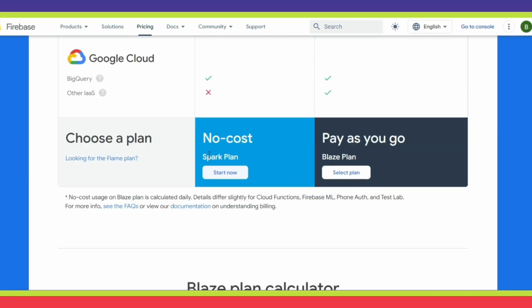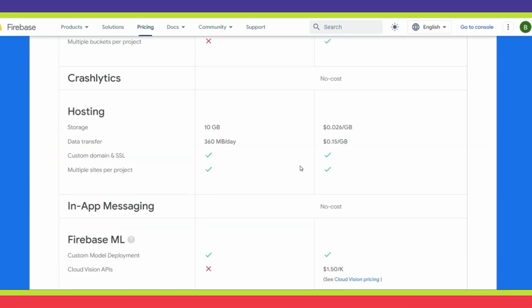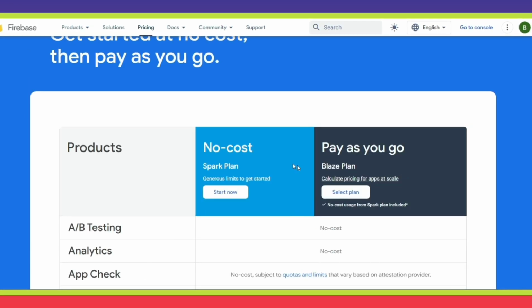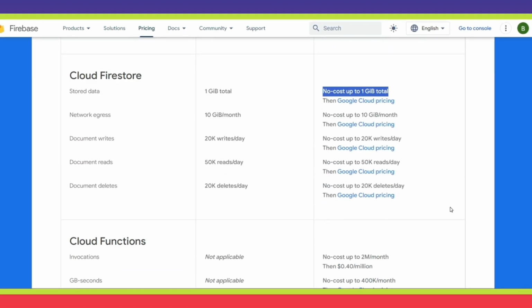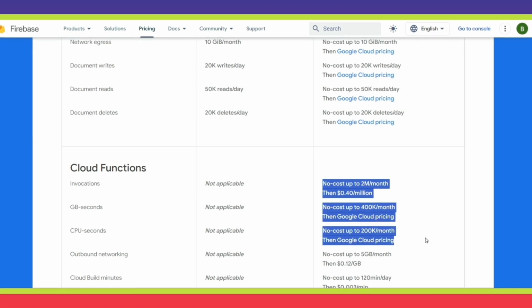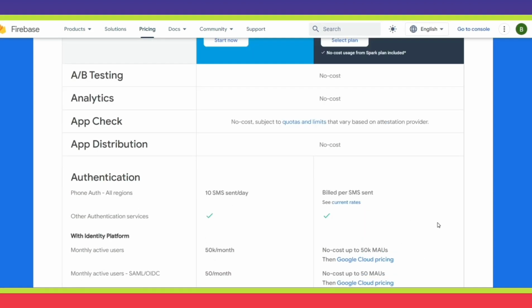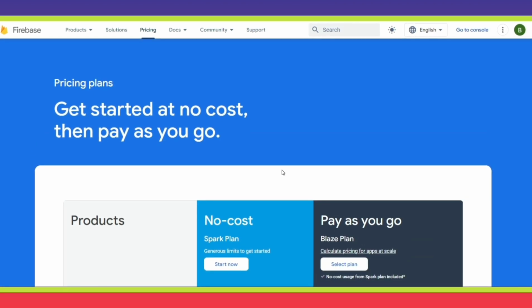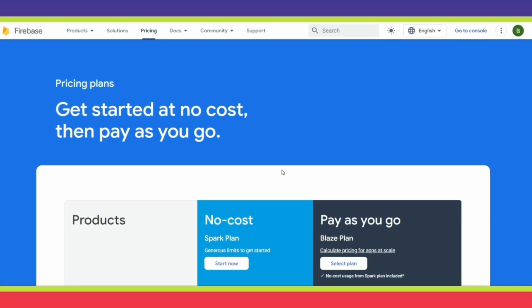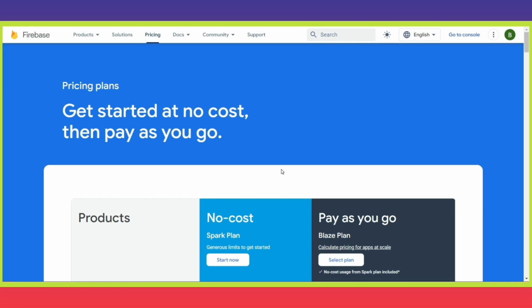You can check out at least the no cost plan, the Spark plan, and start building the app. And if you require the cloud functions, then you can add the card, but it will not cost anything, even if your usage is nominal. And 2 million is, I think, a good amount. So with this, I have completed the documentation overview of Firebase and explained the advantages and disadvantages of using it. So it's very easy. In the next video and other videos, we will go into the code and see how we can really use it.